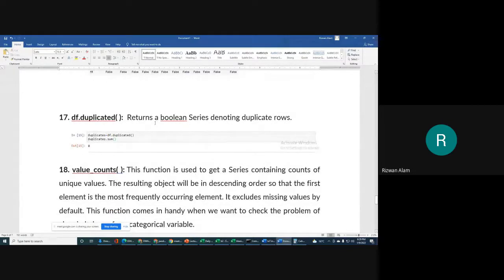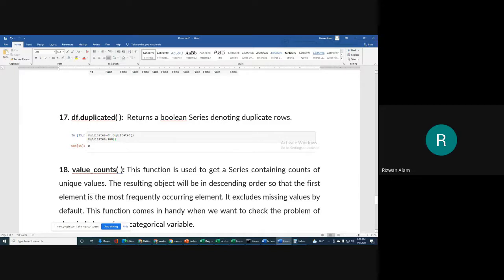df.duplicated returns a boolean series denoting duplicate rows. If you have any duplicate rows, for example for the same passenger, or in a student data set for the same student, it means all the cells have the same values. For example, roll number is same, name is same, course is same, semester is same, percentage is same. It means by mistake the complete row has been duplicated. In that way you can find duplicated rows.